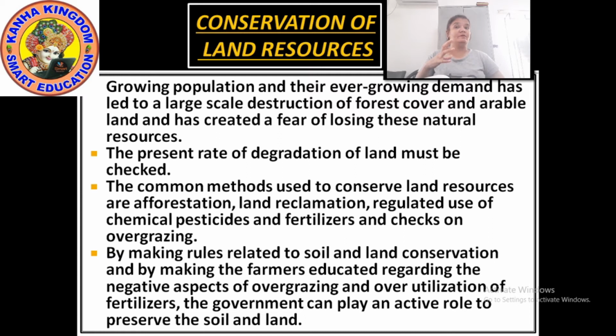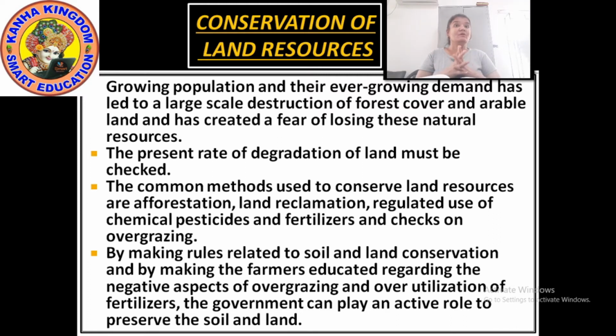So here, it is trying to tell us that the present rate of degradation, the quality of the land, should be checked.